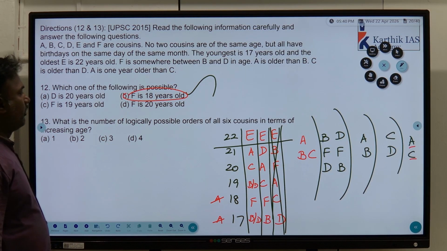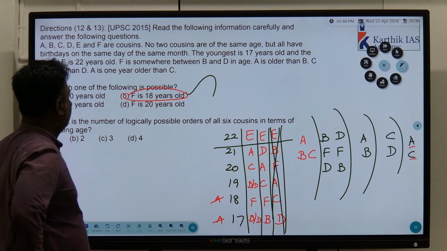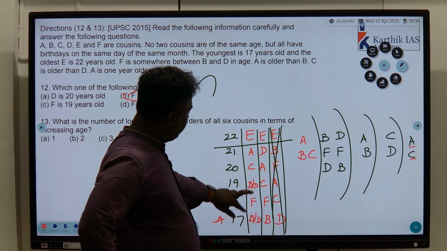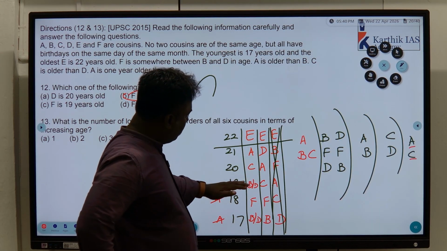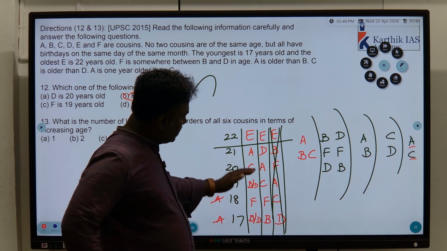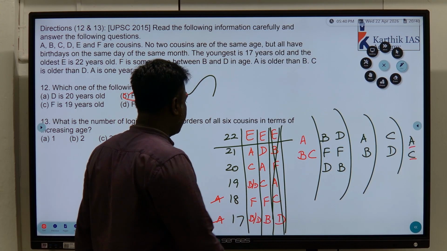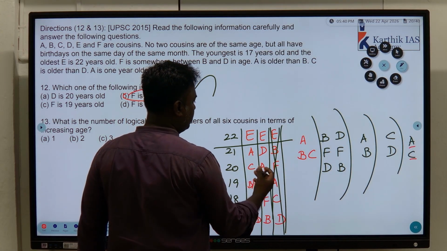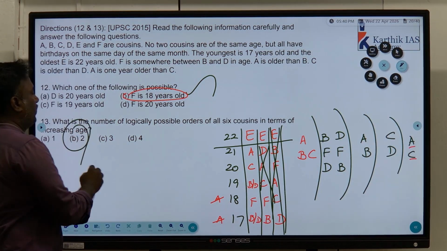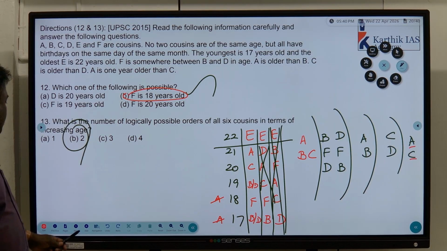And then the possibilities we have, see the condition: F is between B and D, A is above B and C, A is above B and C is above D. Okay, this condition also fails here. C is above D. This condition also satisfies. Only two cases. Possibilities are only two cases. Clear?